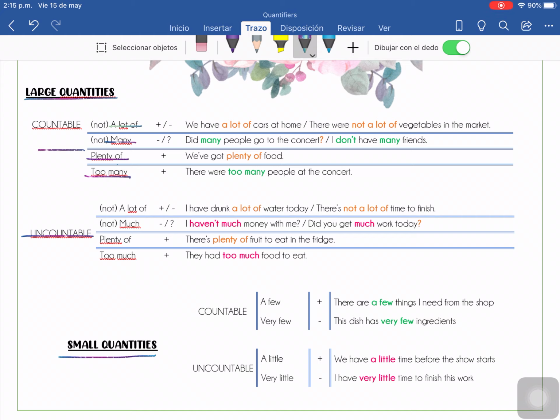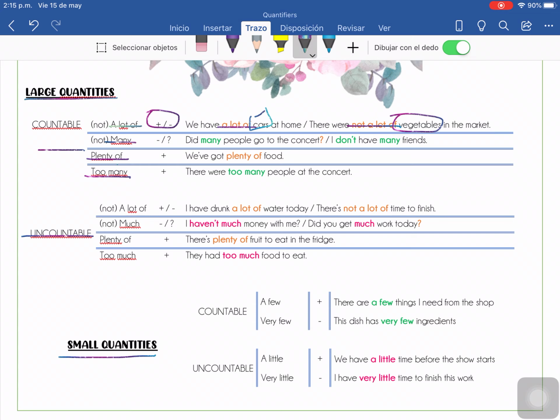Now, a lot of, we're going to use it for affirmative and negative. Now, we have a lot of cars. Cars is contable. ¿Podemos contar los coches? Yes. So that's why it's for countable. We have a lot of cars at home. Or negative, there are a lot of vegetables in the fridge. ¿Podemos contar los vegetales? Yes, we can count the vegetables. So in negative, there were not a lot of vegetables in the market.